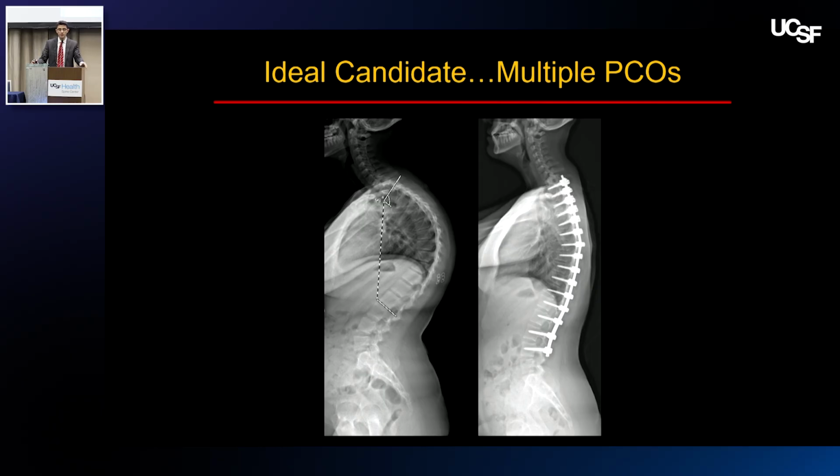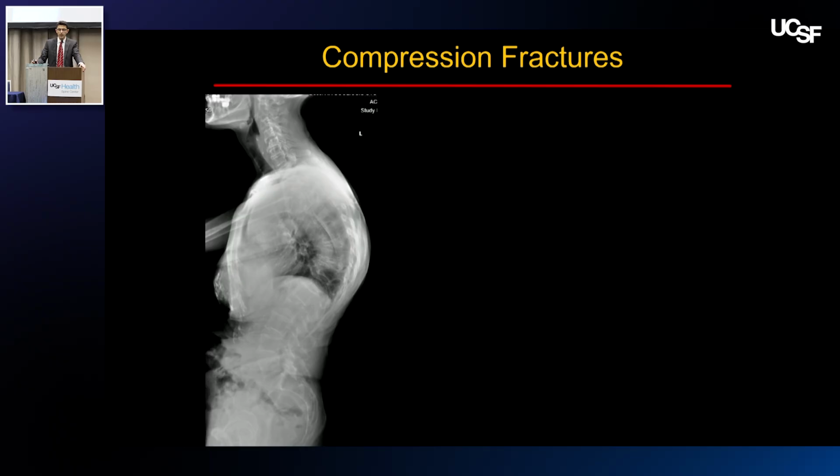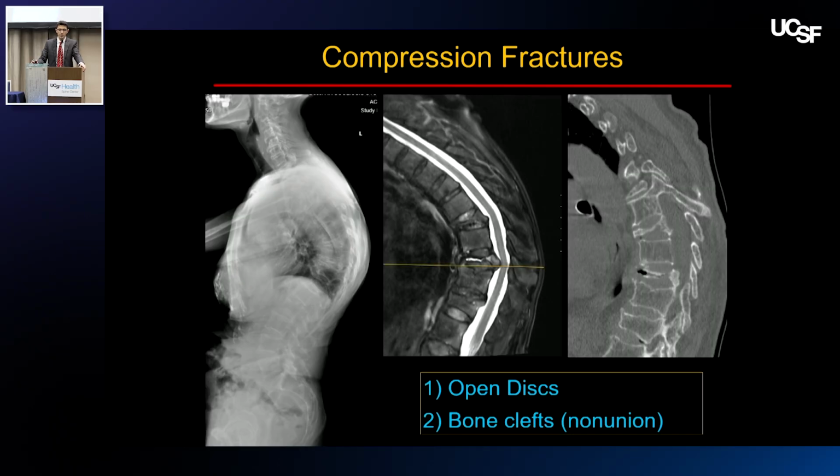So this is a nice example of a Scheuermann's kyphosis, multiple posterior column osteotomies. This is a patient, again, that I showed before, thoracic compression fractures. And looking at the supine imaging, MRI, as well as CT scan, look for open discs in the area that have fractures. If it has a non-union, clefts, as you can see through that yellow line, that white signal, that's a sign that there's a non-union there. And these are all nice things that will help you correct it without having to do a 3-column osteotomy.